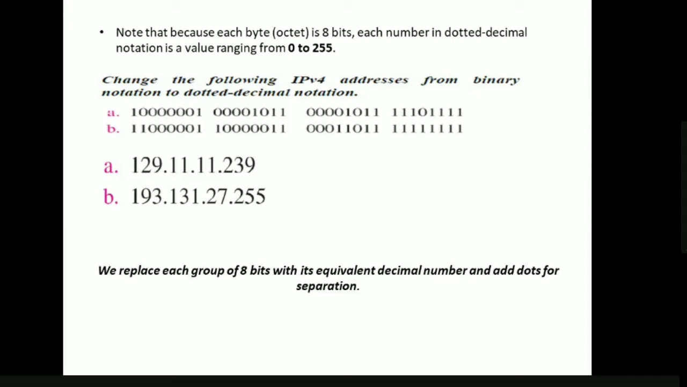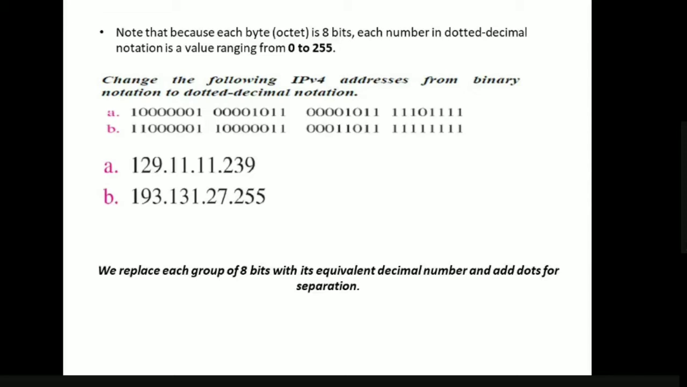If we want to represent a value in decimal notation for an IP address, the number should not exceed 255. Here are IP addresses in binary notation, and we want to convert them into dotted decimal notation. Simply convert each byte into decimal notation and separate them with dots.